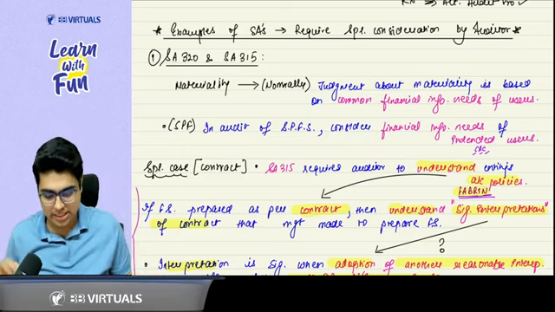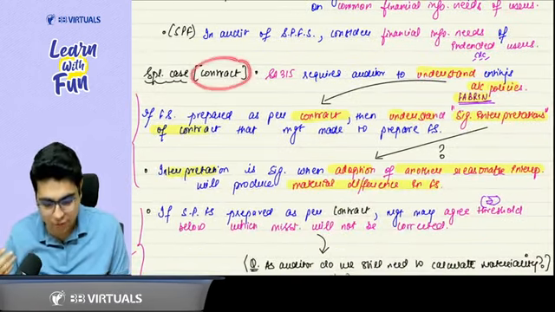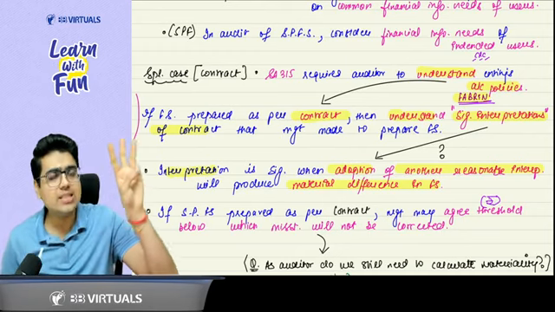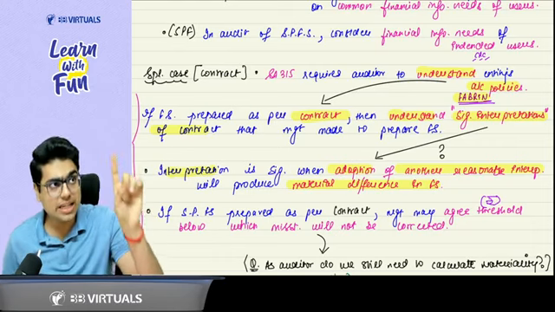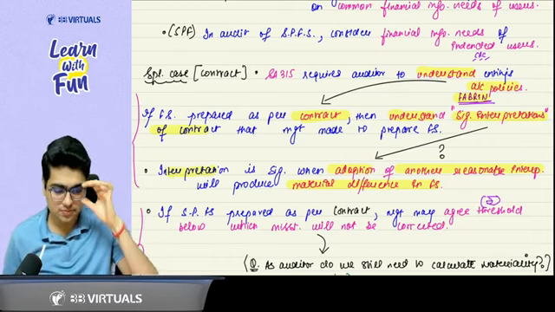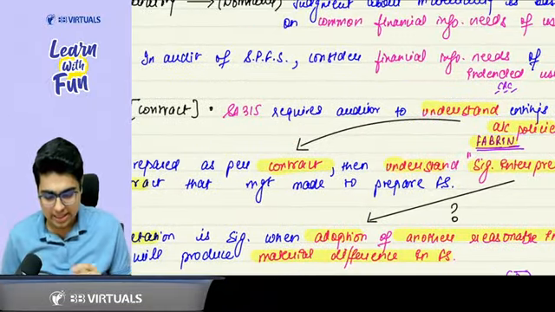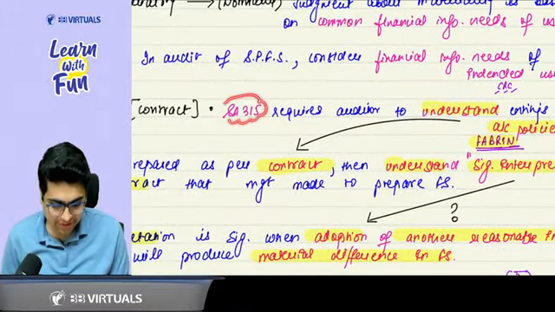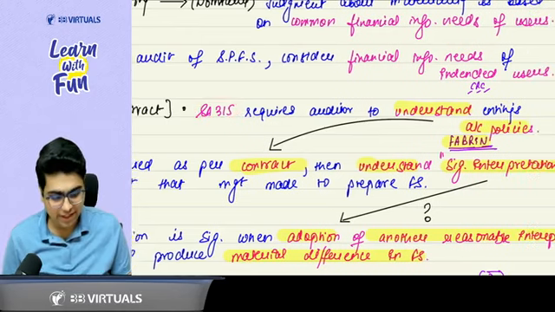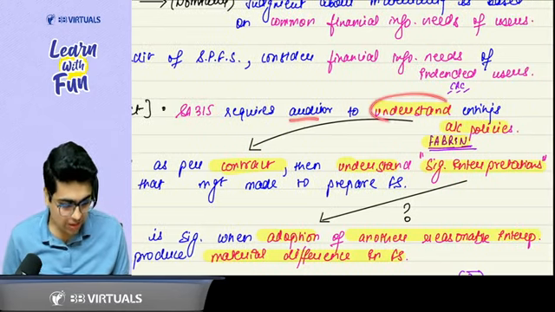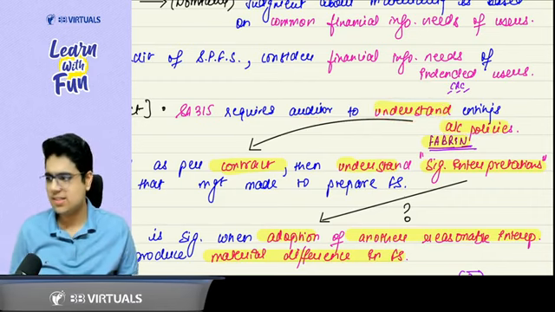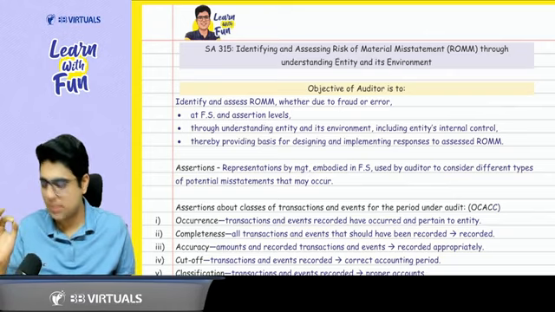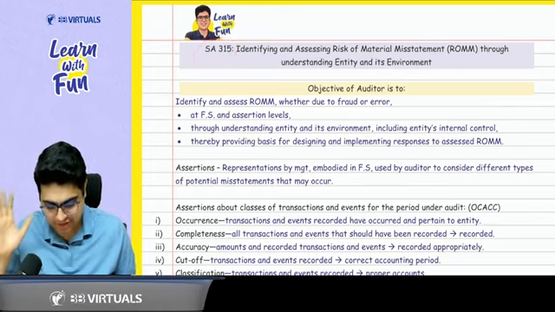Understood? Understood, sir. Now comes a special case of contract. I told you there are three cases of special purpose framework: CRC, creditor, regulator, contractor. Now let's say we discussed in SA 315. Sir, what did we discuss in 315? That as an auditor, you need to understand the accounting policies. Sir, did we discuss it? Just wait a minute. Let's see. Quickly open the notes of SA 315. Yes, sir, we have opened.